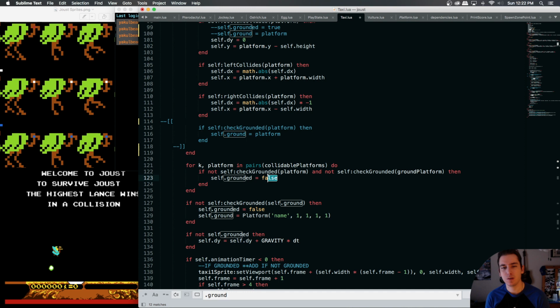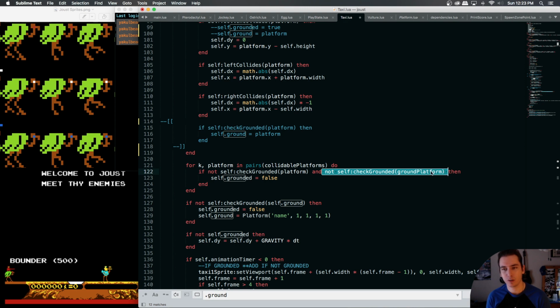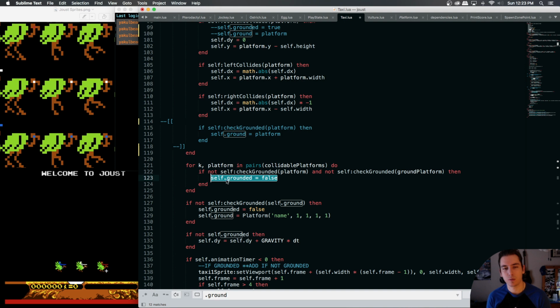Well, actually, this might be okay, because what this is doing is cycling through every collidable platform, and this condition, since it's an AND, has to include our check grounded with our ground platform being false. So grounded should only be set to false if we're falling, meaning there's no platform beneath us. We're not on the ground.